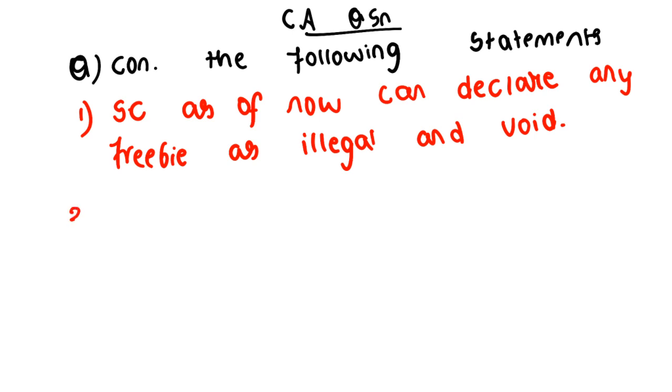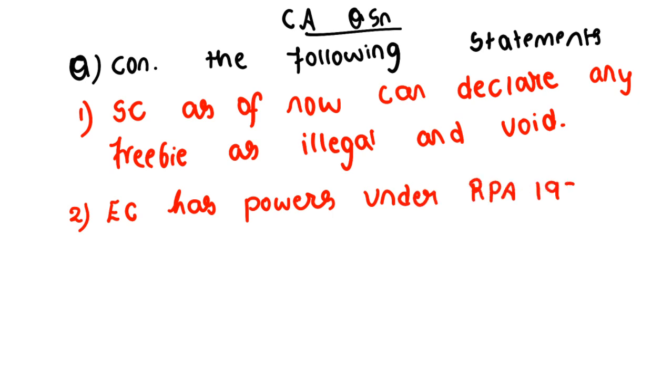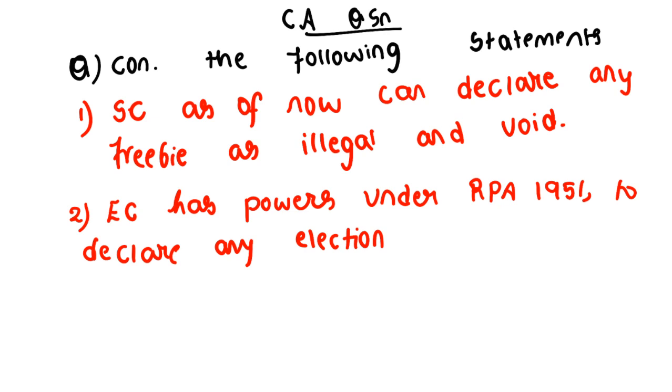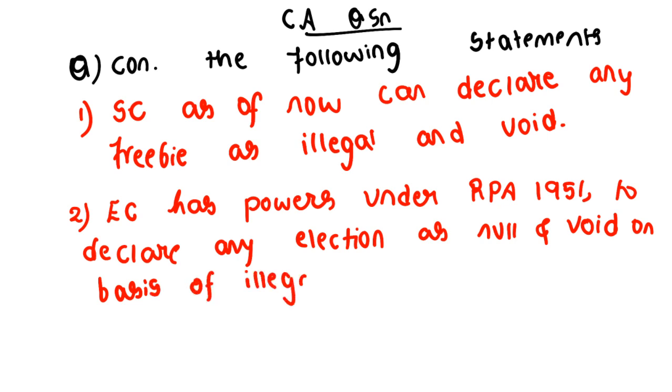Void means cancellation. Clear? So next statement, see, Election Commission has powers under Representation of People's Act 1951 to declare any election as null and void on the basis of illegal or irrational freebie. Clear? Illegal or irrational freebie. Then check the options.